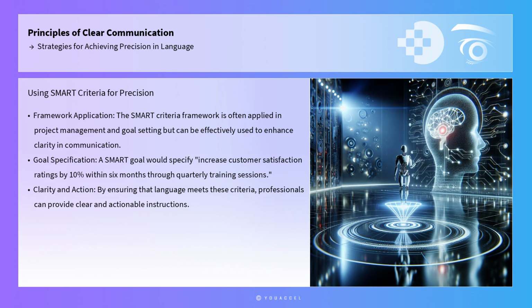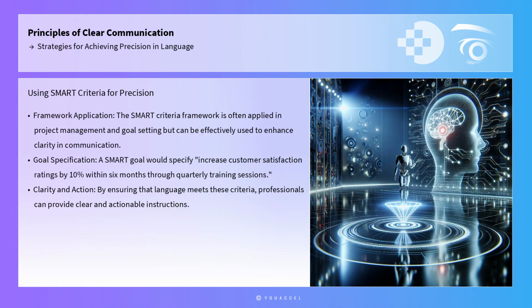Another effective tool for achieving precision is the use of frameworks such as SMART criteria, which stands for specific, measurable, achievable, relevant, and time-bound. This framework is often applied in project management and goal setting, but can be effectively used to enhance clarity in communication. By ensuring that language meets these criteria, professionals can provide clear and actionable instructions.